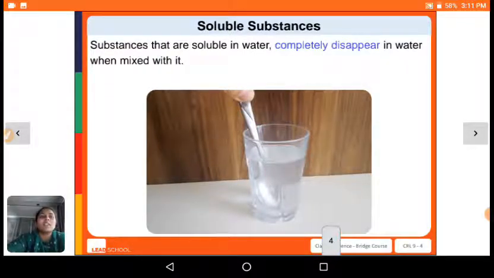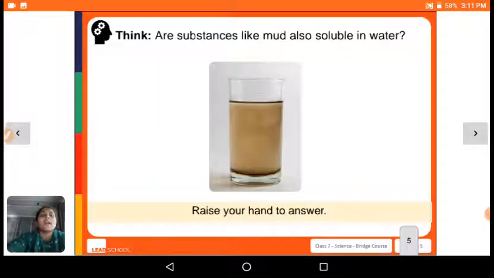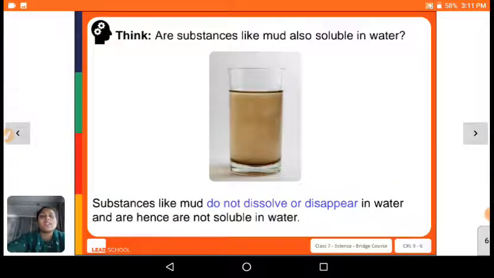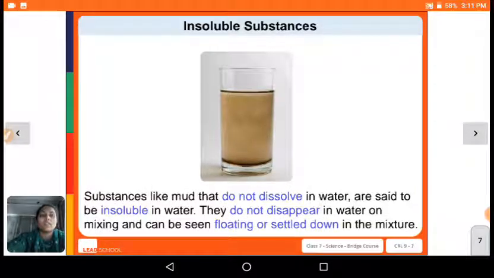Substances that dissolve in water completely disappear in water when mixed with it. Are substances like mud also soluble in water? Substances like mud do not dissolve or disappear in water, and hence they are not soluble in water. Substances like mud that do not dissolve in water are said to be insoluble in water. They do not disappear in water on mixing and can be seen floating or settled down in the mixture. So they are insoluble substances.